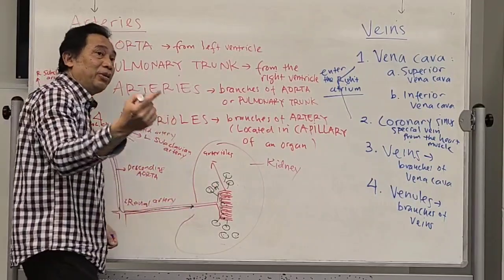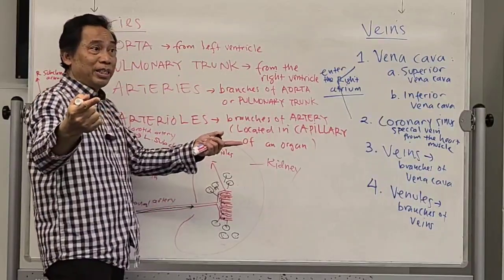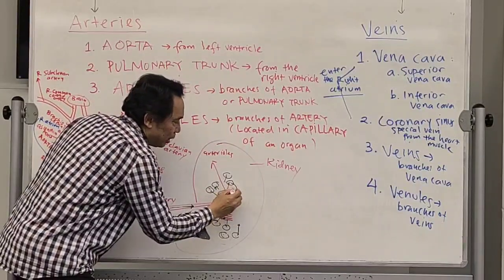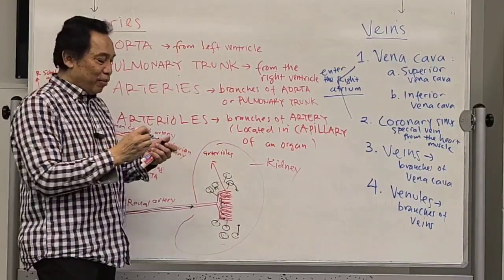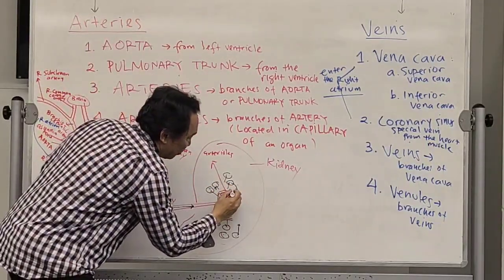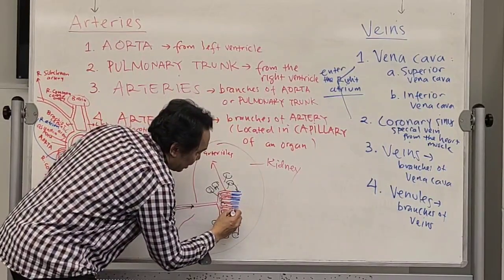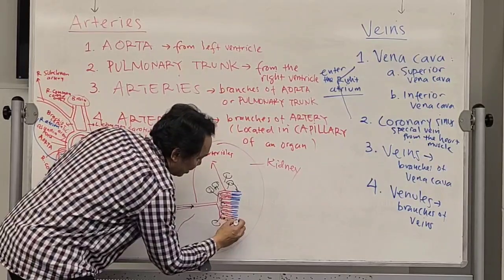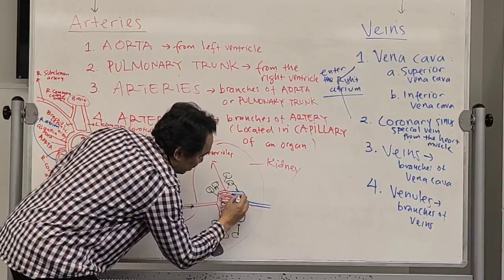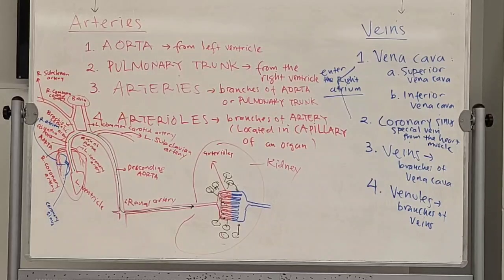Now, what happens after they use that oxygen, for example? They're going to produce waste. One of the wastes, which is carbon dioxide, is going to be returned to the blood circulation. Therefore, you're going to have the blue side over here. The blue side is when it receives the waste and combines into, let's say, like that. Okay.